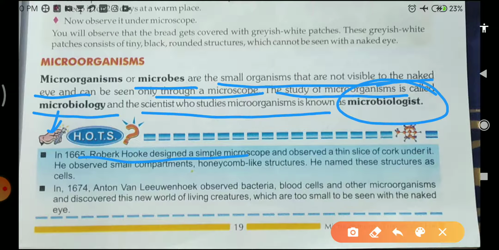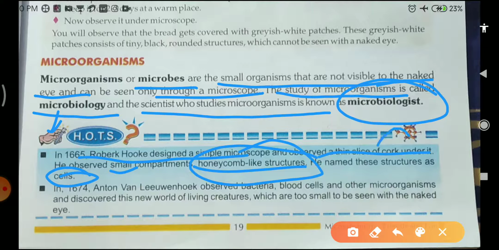The structure of those cells is just like a honeycomb, and he named these structures cells. He discovered the cell with the help of a thin slice of cork. When he saw this cork under the microscope, he found that honeycomb-like structures are present, and that structure is called the cell.